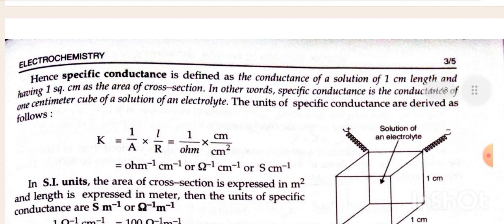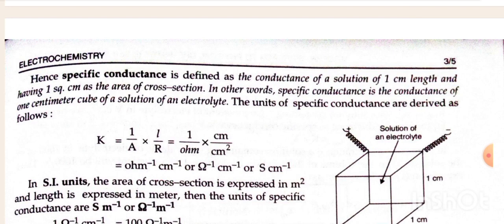Hence, specific conductance is defined as the conductance of solution of 1 centimeter length and having 1 square centimeter as the area of cross section. In other words, specific conductance is the conductance of 1 centimeter cube of a solution of an electrolyte. The unit of specific conductance is derived as follows. K is equal to 1 by A into L by R, which is 1 by ohm into centimeter divided by centimeter square, equal to ohm inverse centimeter inverse or Siemens centimeter inverse.